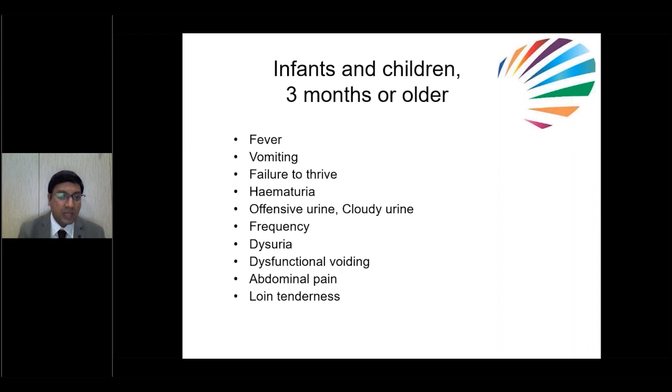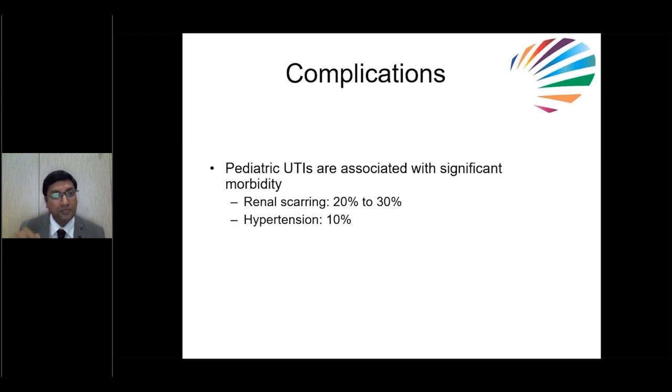Coming to bigger kids, older children or infants or kids more than 3 months, usually they'll have fever, vomiting, failure to thrive, hematuria. Along with that, usually they'll complain of frequency. Sometimes they'll complain of dysuria also, and abdominal pain sometimes along with groin tenderness. If these symptoms are there, always we have to evaluate further to rule out UTI.